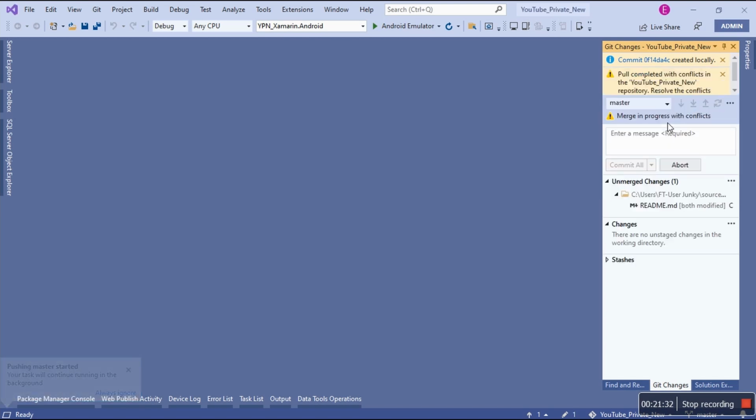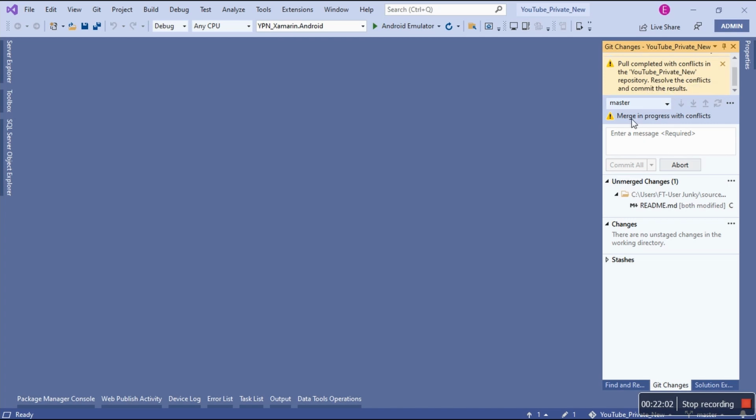Aha! This is the conflict. I successfully introduced a conflict, because I did bump into this before, and that's when I taught myself in greater detail how Git operates. So I did create the local commit, right? This one is irrelevant, but it says pull completed with conflicts in the YouTube private new repository. Resolve the conflicts and commit the result, right?